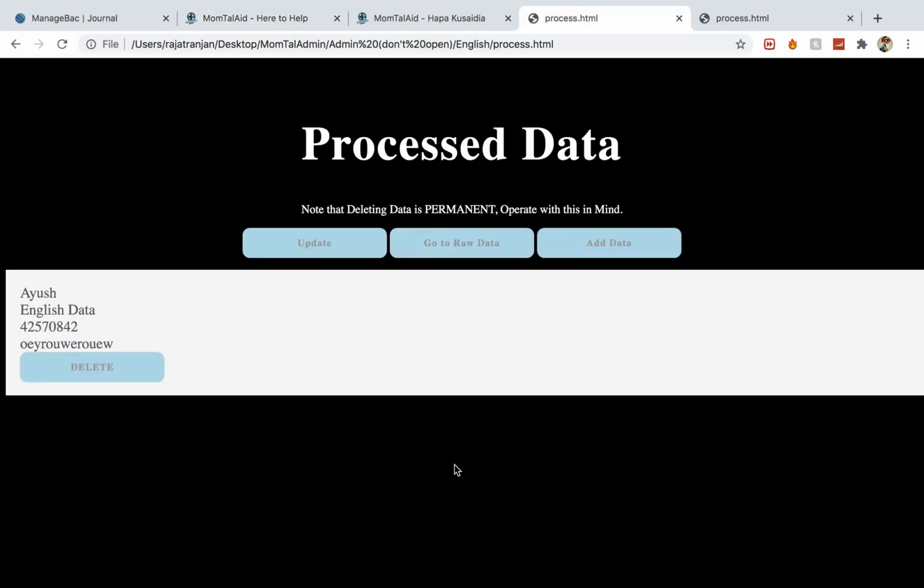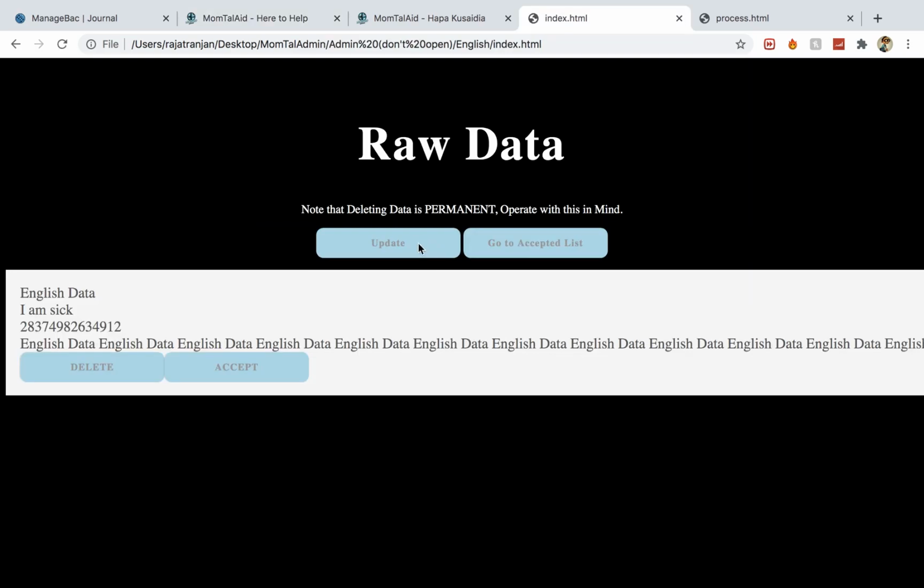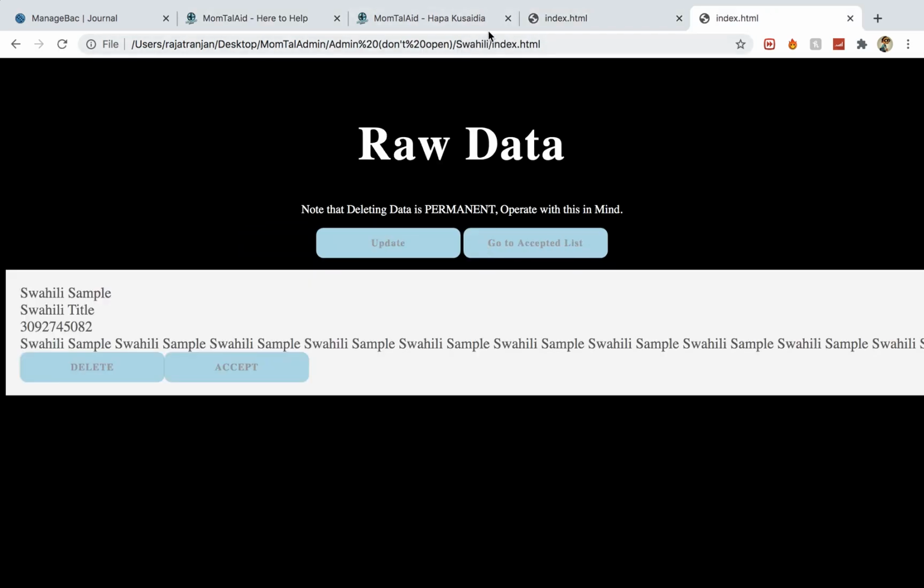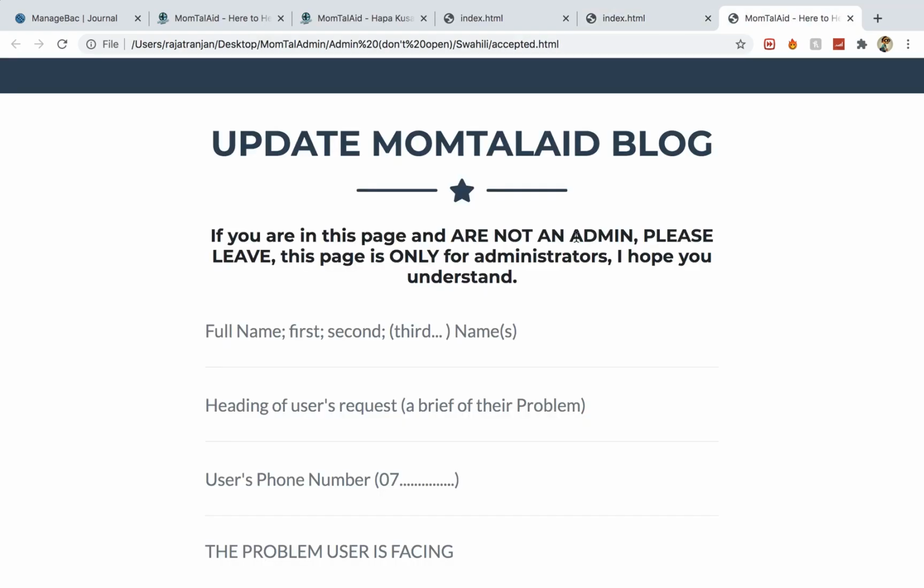And now the main thing is that once I go to my raw data for English, we got the English data, because as you can see this is English, and once I go to my raw data for Swahili, we got this as Swahili. Now I can choose to delete or accept it. I'm going to accept it, and all I have to do is just simply copy it and paste it manually.